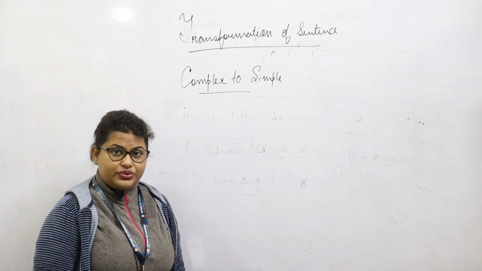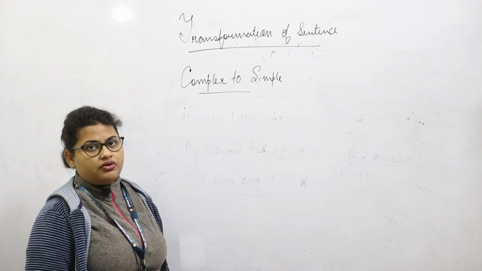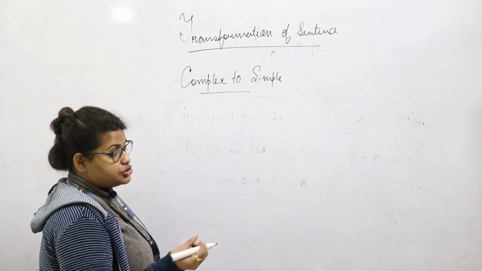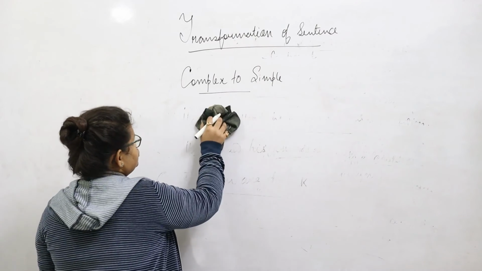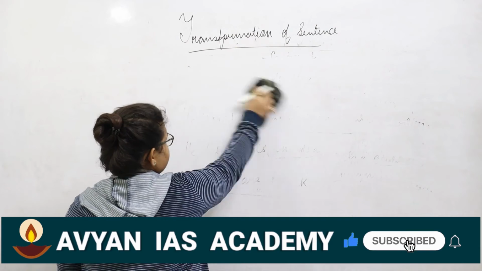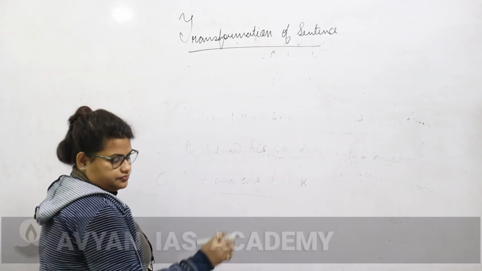So now, before we end this video, I'll let you go off with a few exercises. These are conversions from either simple to complex or complex to simple, which you all can try, write down and let us know in the comment section below.